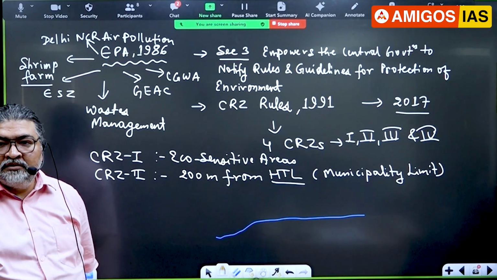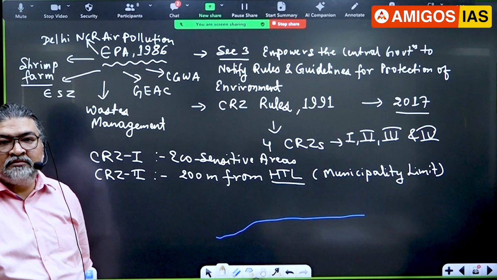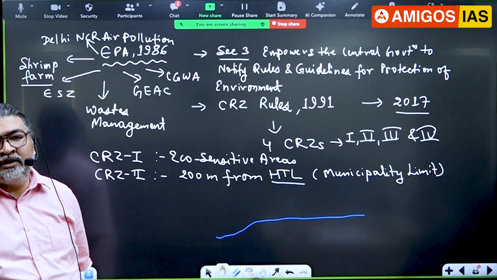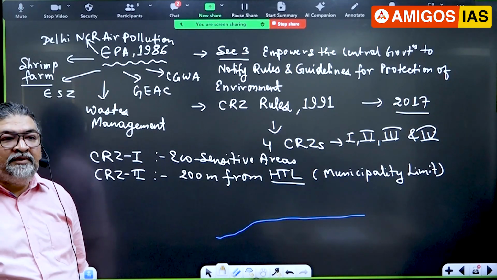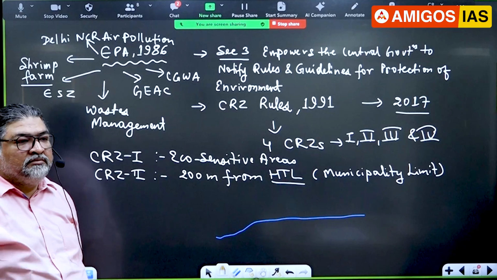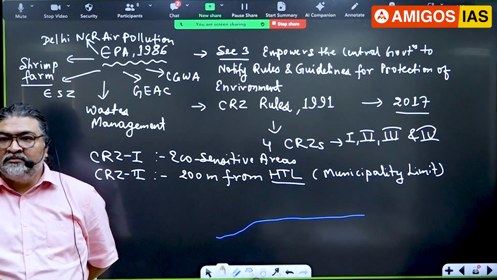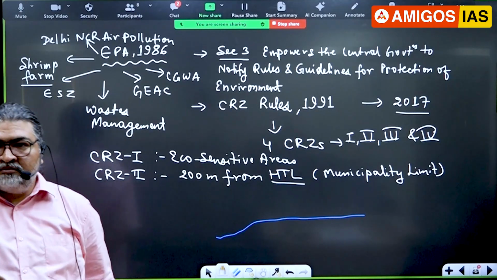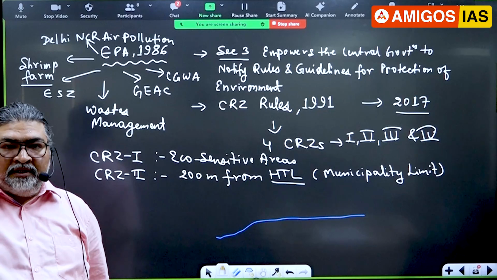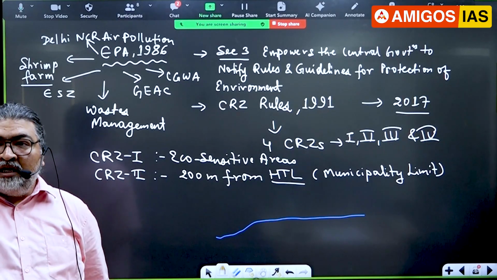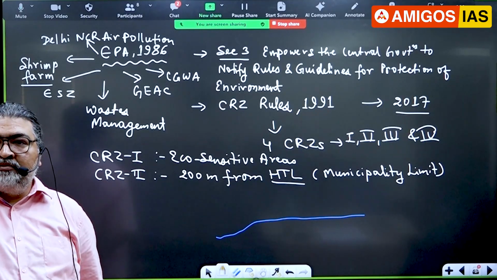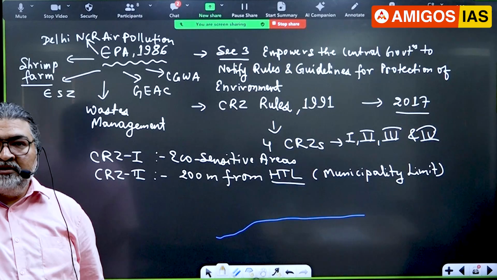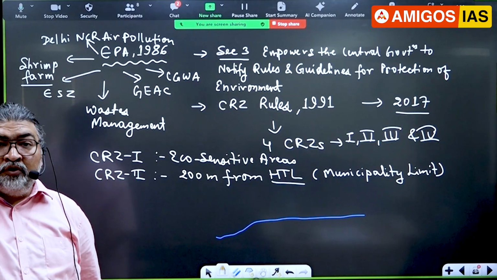Are you able to understand? Up to 200 meters, development is not allowed. Will development be there after 200 meters? Suppose this is the seaside. After 200 meters you have the built up area, you'll find buildings, houses, sometimes resorts, hotels.